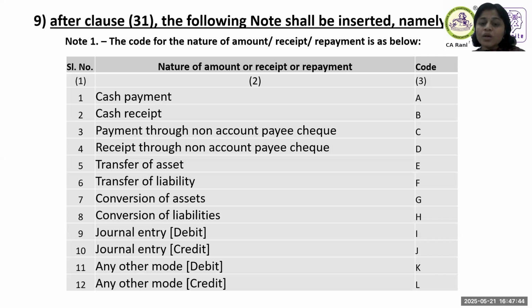Next, payment through non-account payee cheque and receipt through non-account payee cheque. So here, as I told, this challenge was always there. But now, since they have brought it in by way of a drop down, to what extent we have to, I am not sure if we can just make a disclaimer and get away. I think they don't want that. That is why perhaps they want us to do a mind sweeping of the bank transactions.